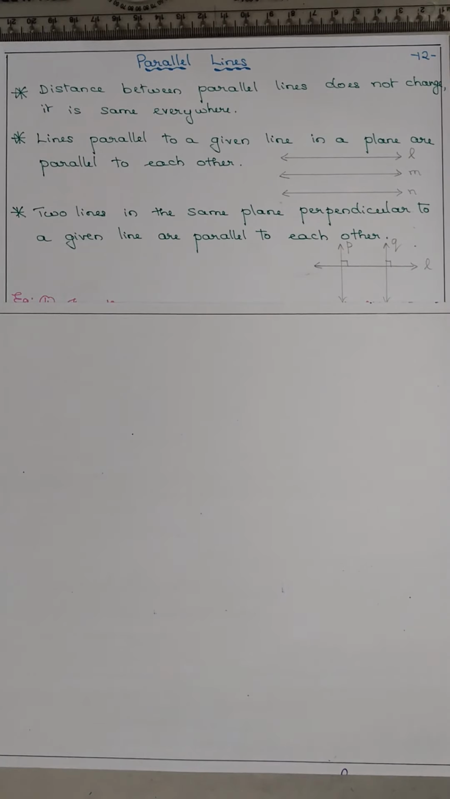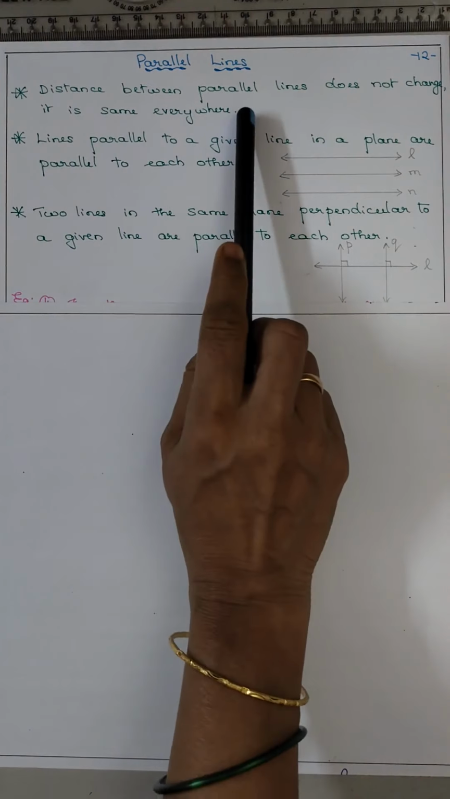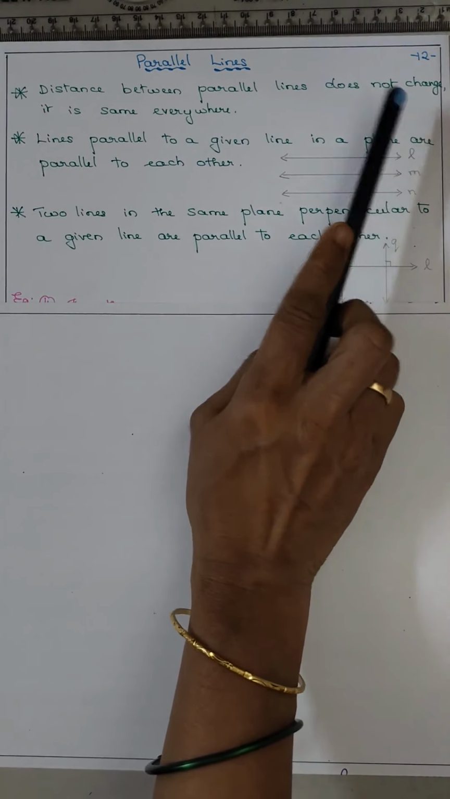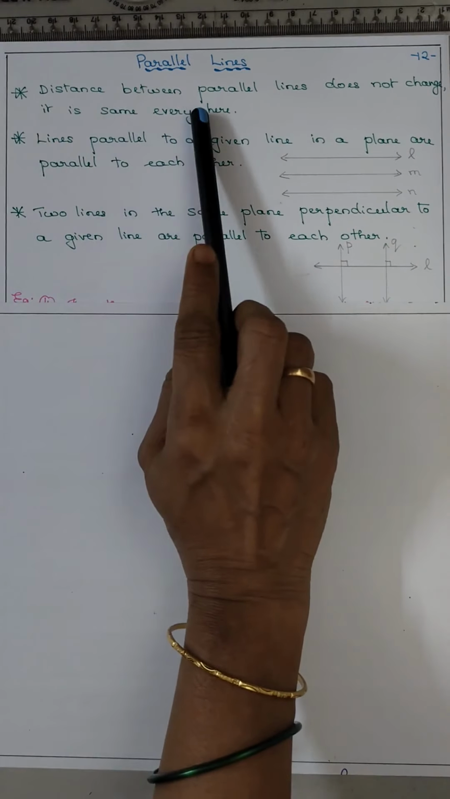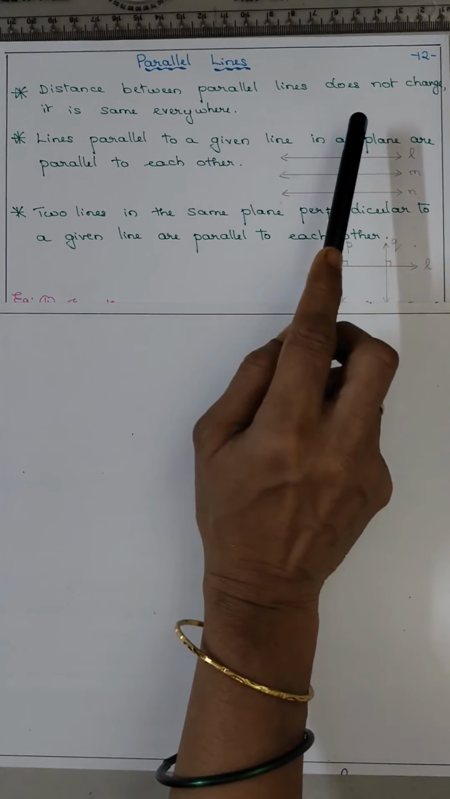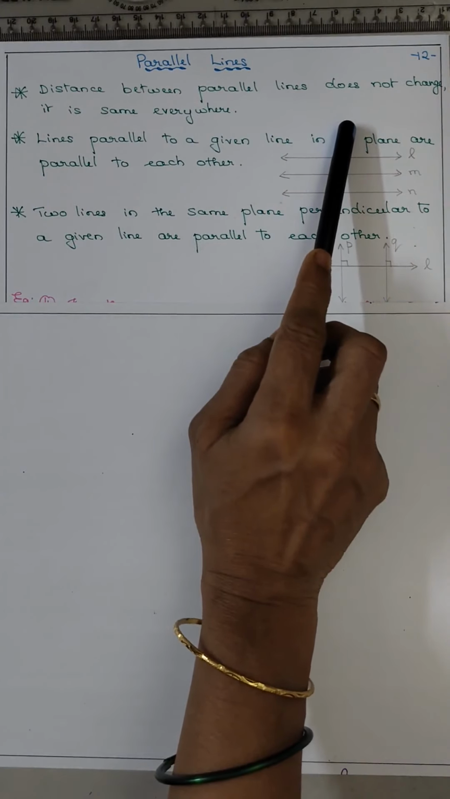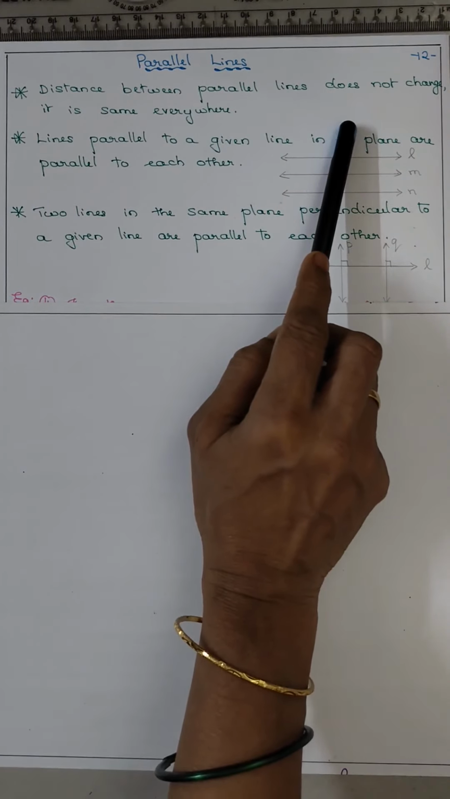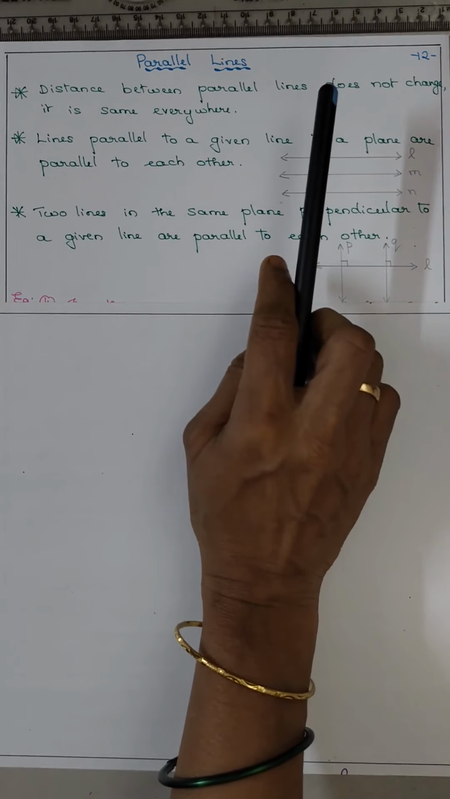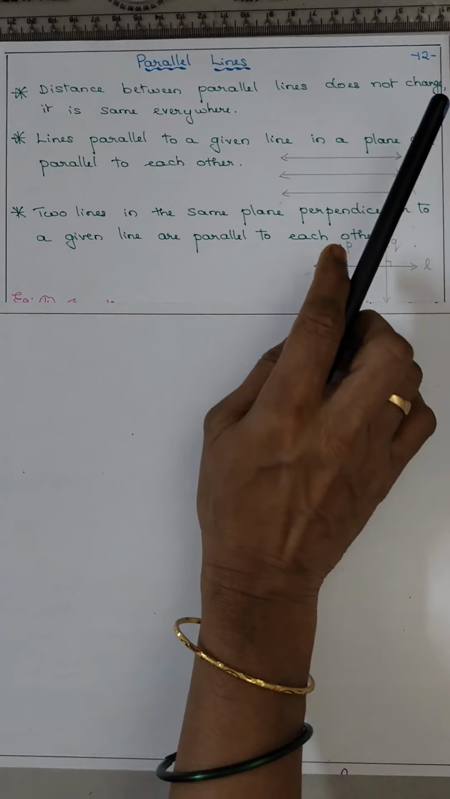Coming to the next topic, the distance between the parallel lines does not change and it is the same everywhere. So even if you extend both the lines in both directions, the distance between the parallel lines will always be the same. It does not change.